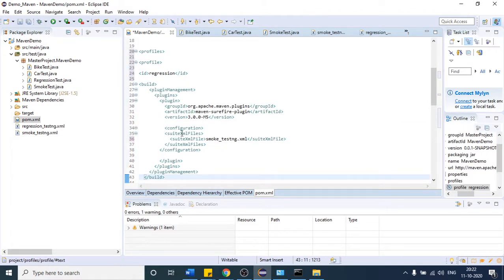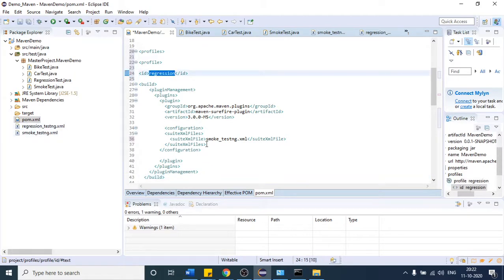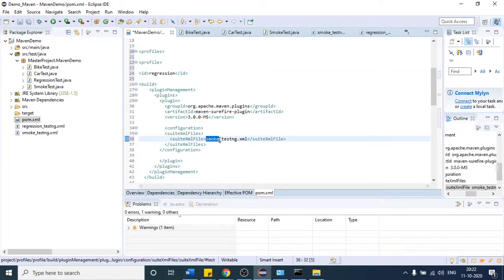As this is my regression id, I will provide the exact file name, right? So this is one, and this we have done.